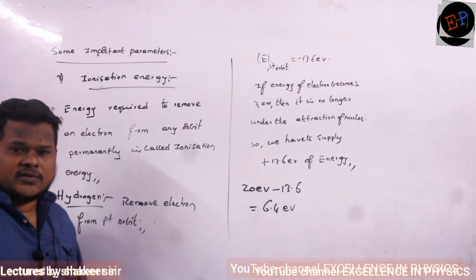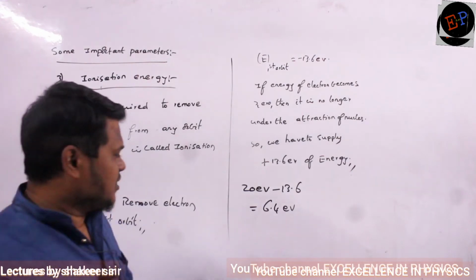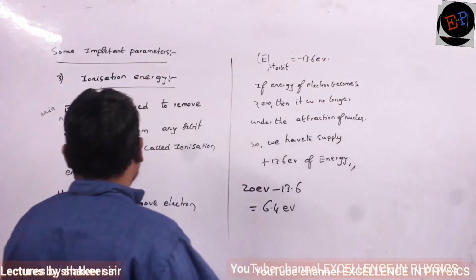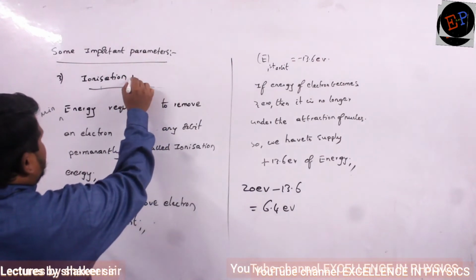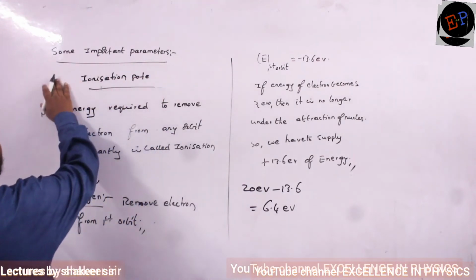Minimum amount of energy to remove an electron from any orbit. Okay? So now next we have to study about ionization potential. Ionization potential, fourth one.